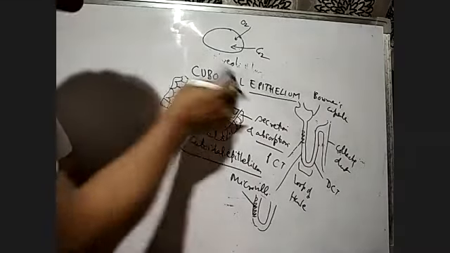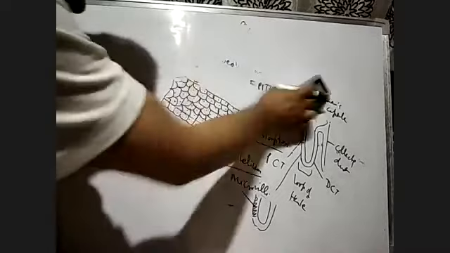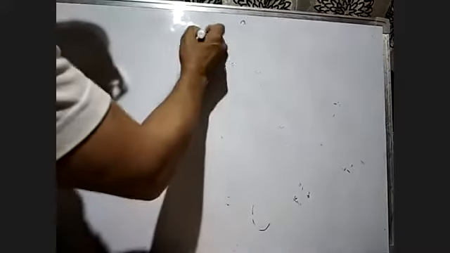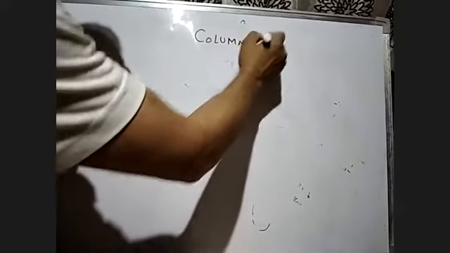Then we go to the columnar epithelium. After the cuboidal epithelium, we will go to the columnar epithelium now. C-O-L-U-M-N-A-R, columnar epithelium.